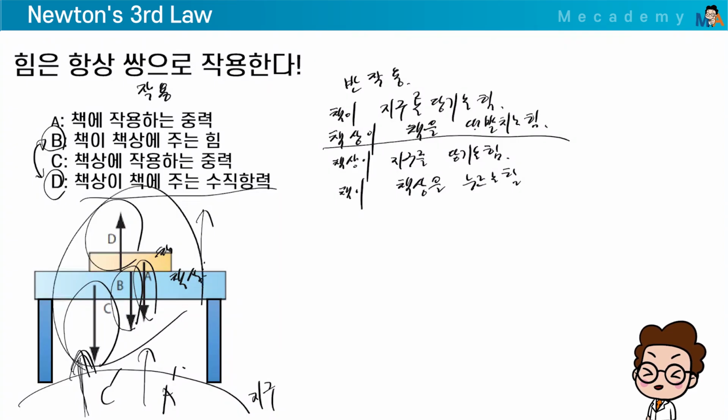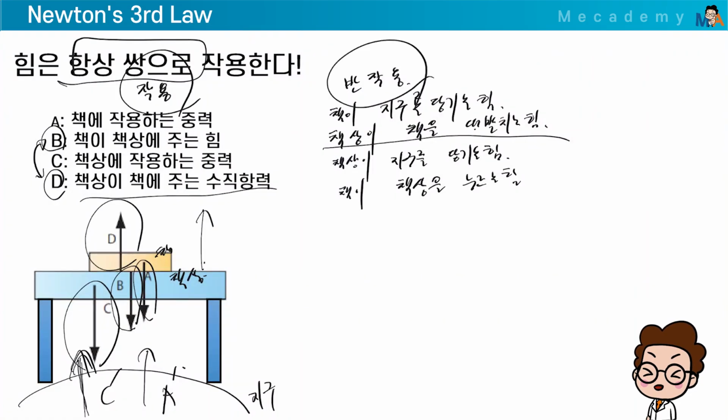So there are problems like find the action and reaction here. Such problems won't appear on the exam, but it's really important when drawing free body diagrams. Got it? That's why I always write this down for students. Forces always act in pairs. Whenever there's an action, there's always a reaction. So there's never a situation where there's no opposing force. Understand?